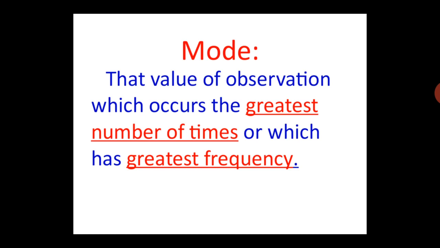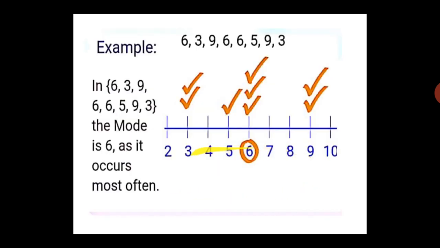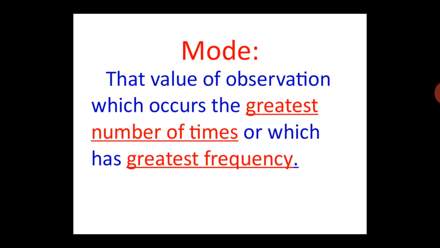The value of observation which occurs the greatest number of times or which has greatest frequency, or we can say this is an observation which is written maximum number of times or which has the maximum frequency. This is called mode or modal value of the data.